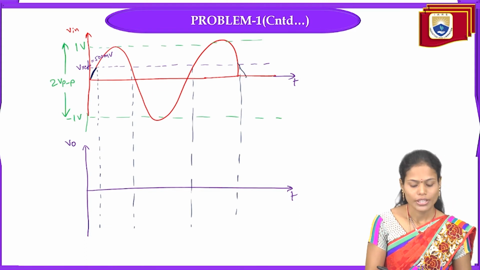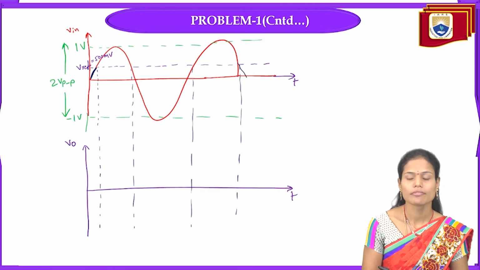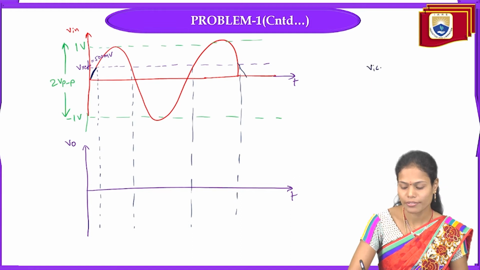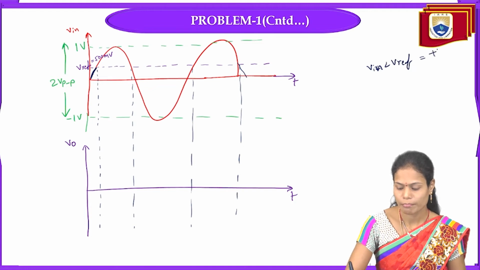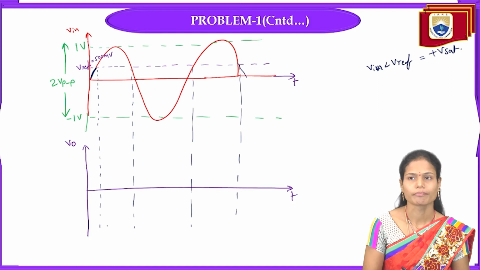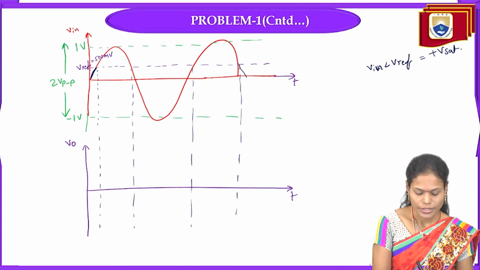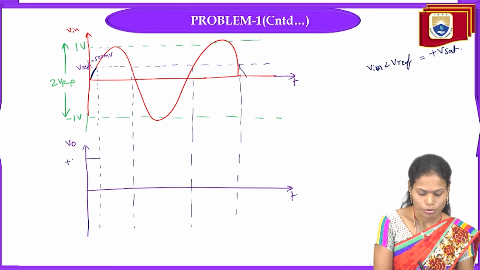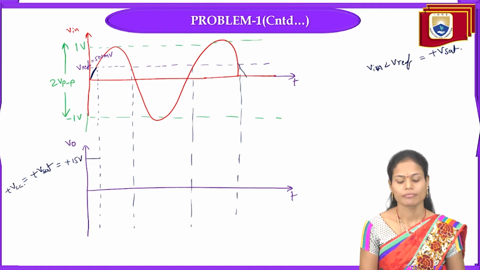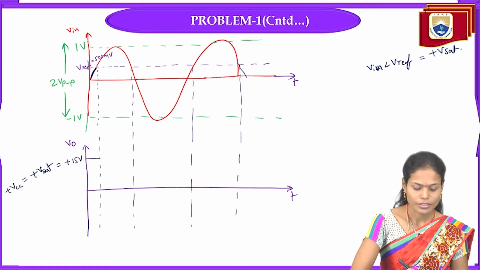So whenever the input signal is less than the V reference voltage, we will get the output as plus V saturation, though it is an inverting comparator. So for this particular duration it goes to plus 15 volts, that is positive saturation, and that is nothing but plus VCC.